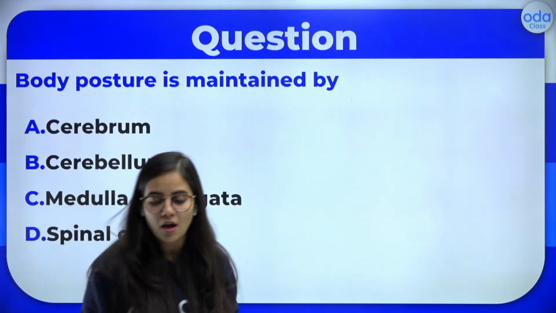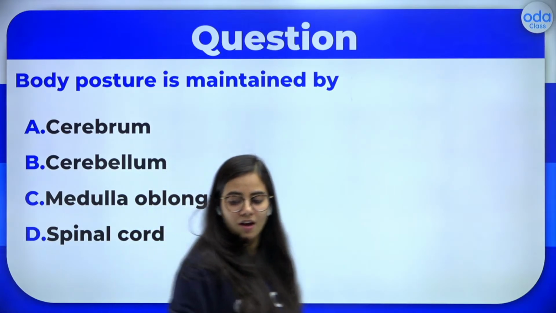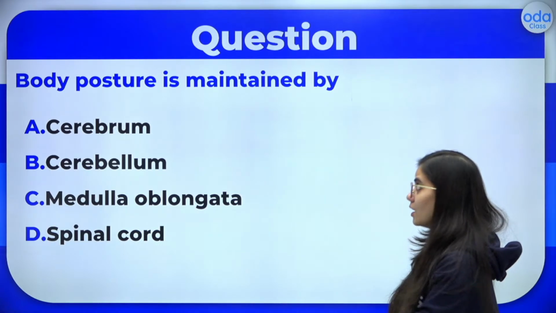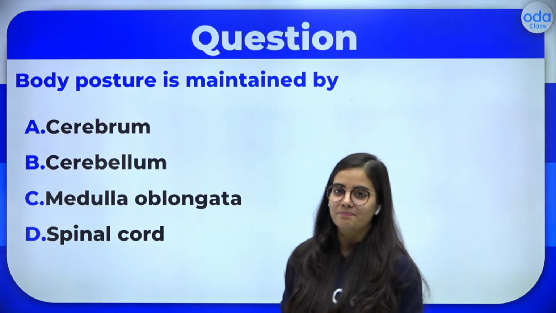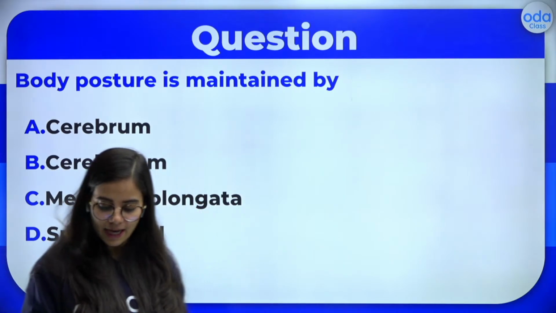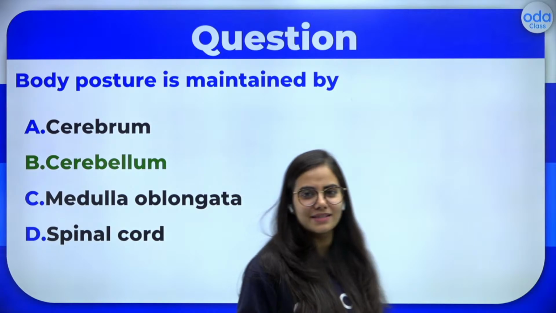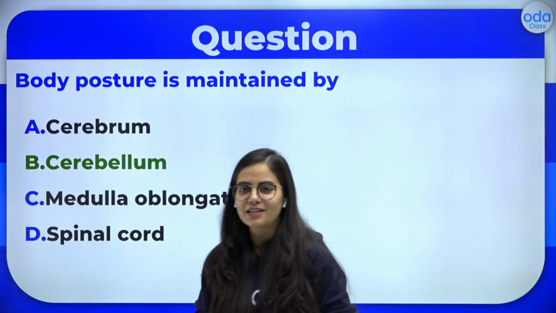So I have a question. Body posture is maintained by cerebrum, cerebellum, medulla, or spinal cord? Come on, you can answer this question right now. Body posture is maintained by which of these parts? Okay, so let's see the answer for this. Yes. Whenever we talk about balancing, body posture, movement, we will remember this part, that is cerebellum.